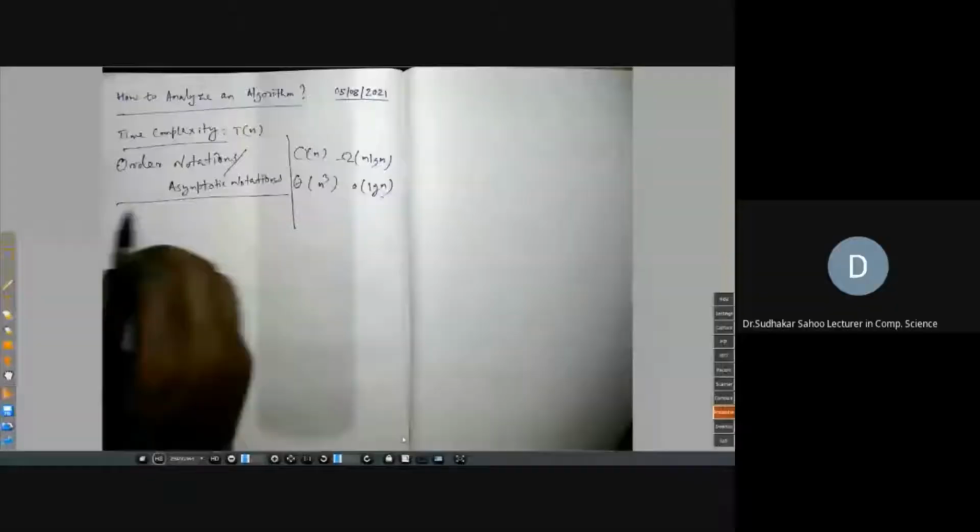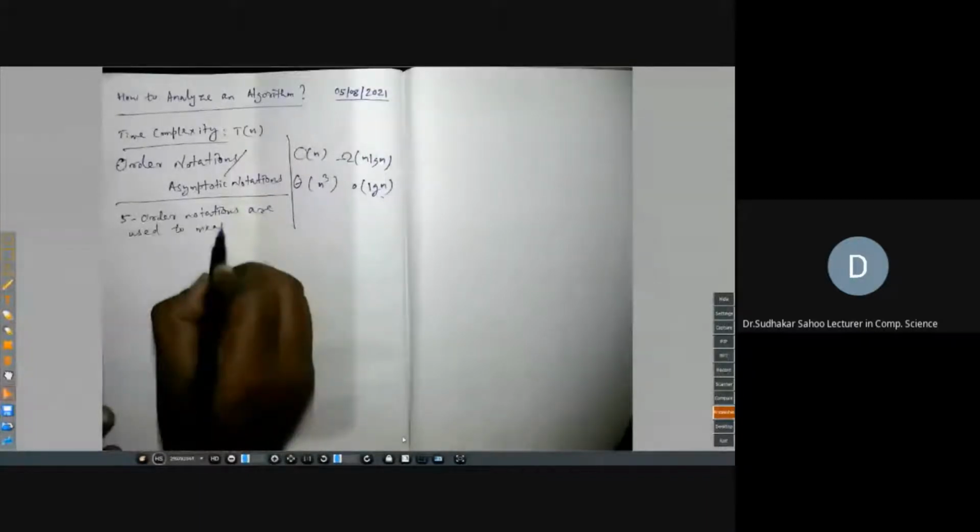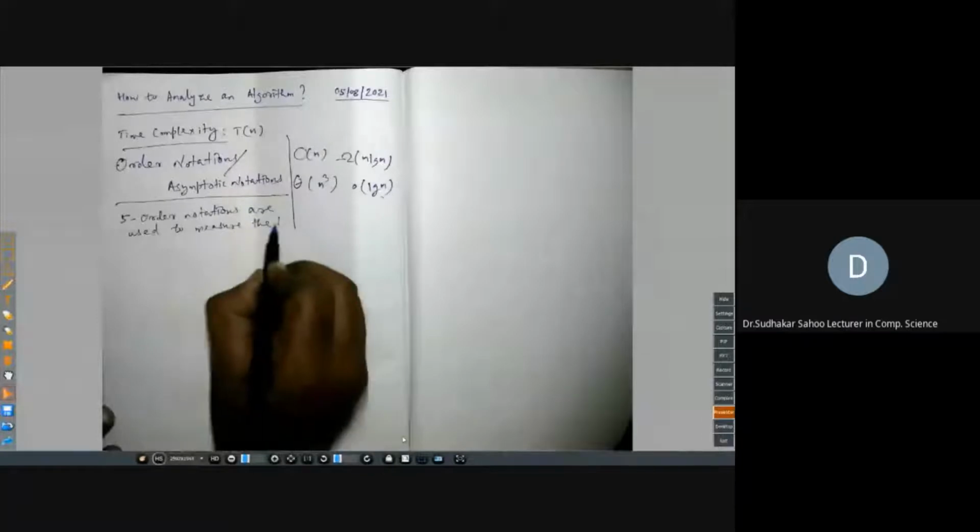So my heading is order notations or asymptotic notations. 5 order notations are there. They are used to measure the time and space complexity of algorithms.